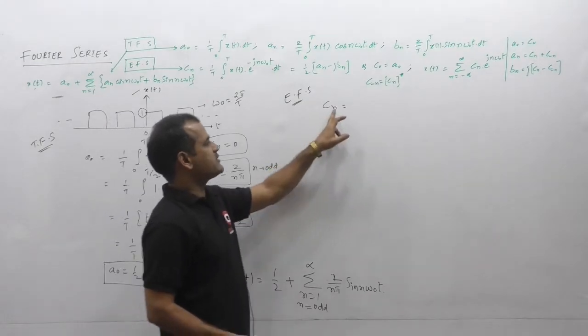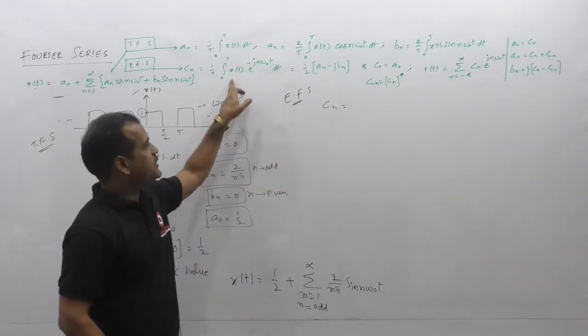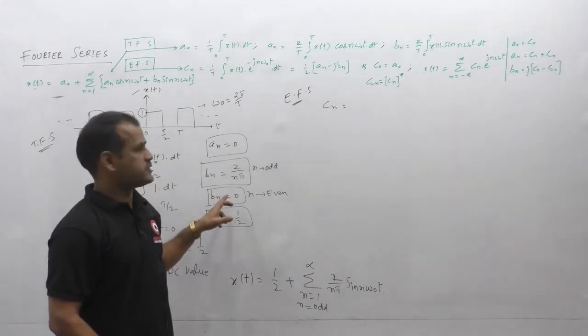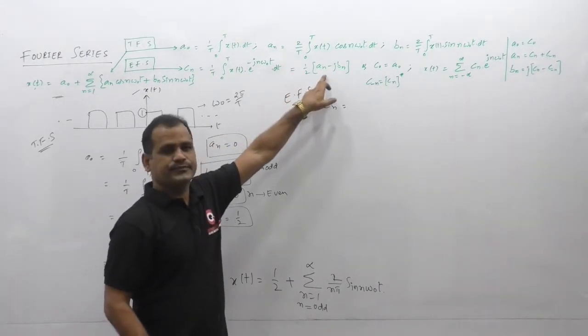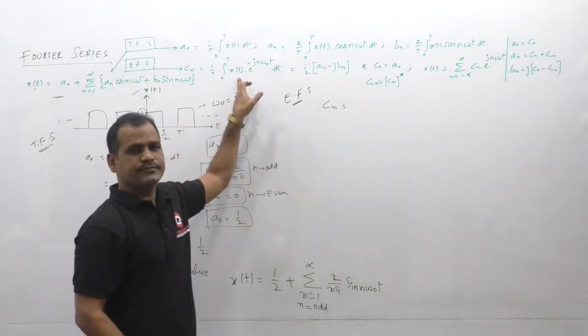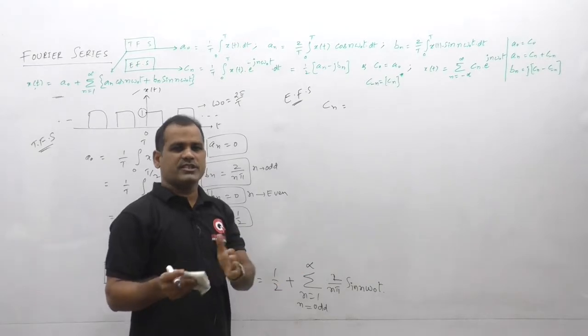For Cn, the formula is this one, or if you want to calculate Cn from the trigonometric Fourier series coefficients, you can use this formula. Here I will derive Cn first directly from this formula, and then from this formula. Let us verify whether both are the same or not.